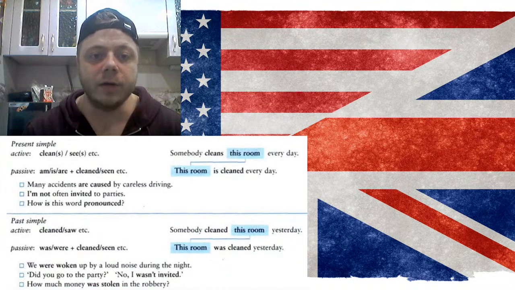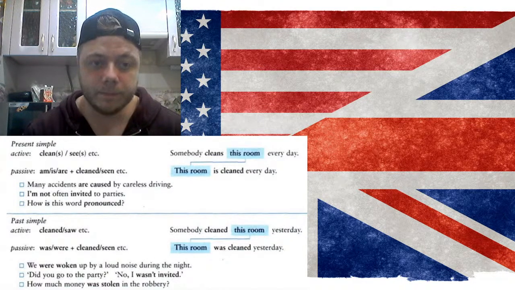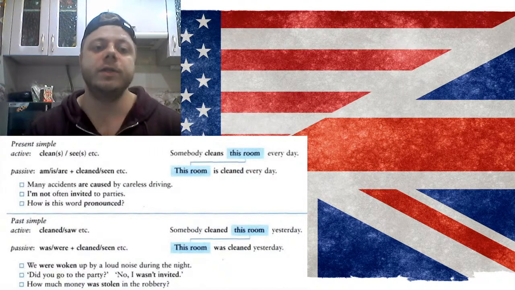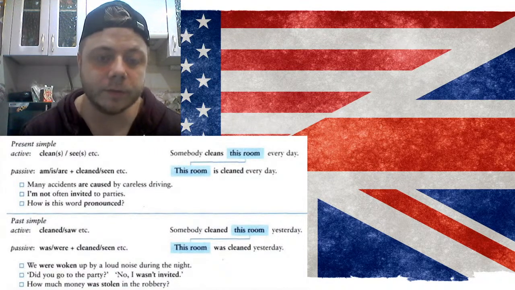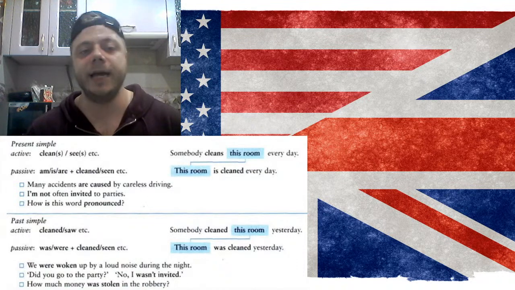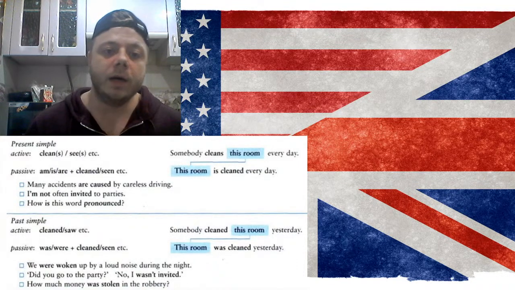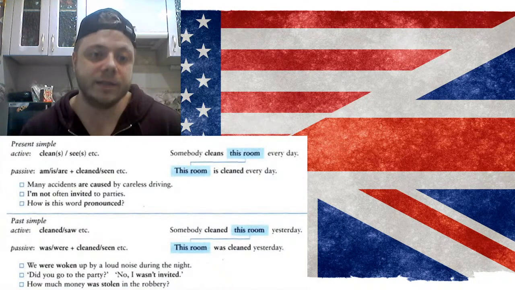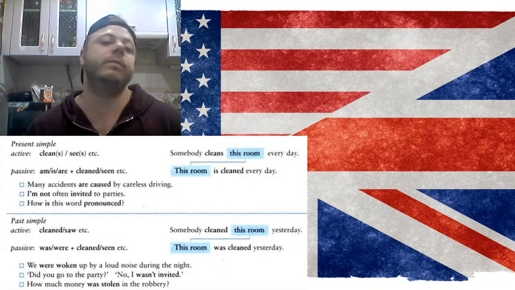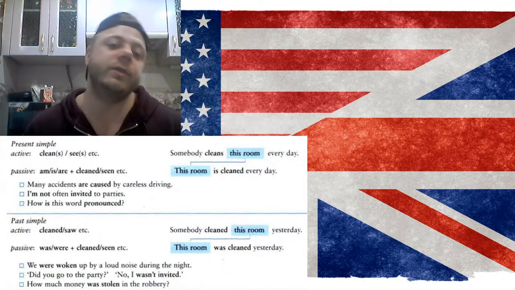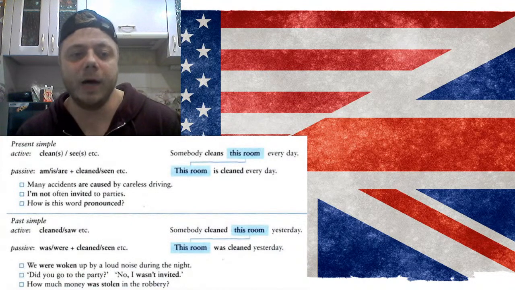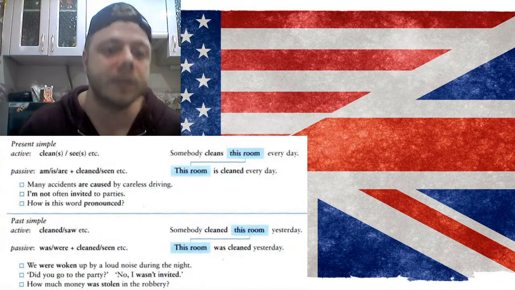Many accidents are caused by careless driving. I'm not often invited to parties. How is this word pronounced? Right? So if we use the sentences in active voice, we would say, careless driving causes many accidents. Or people don't invite me often to parties for some weird reason. And how is this word pronounced? We say, how do you pronounce this?